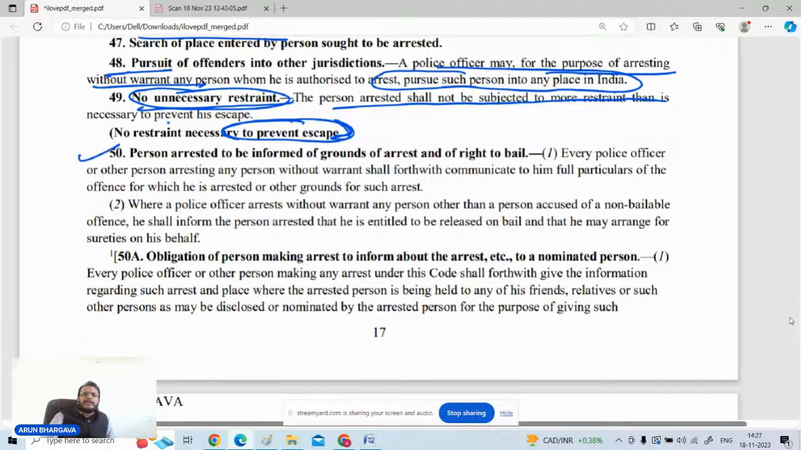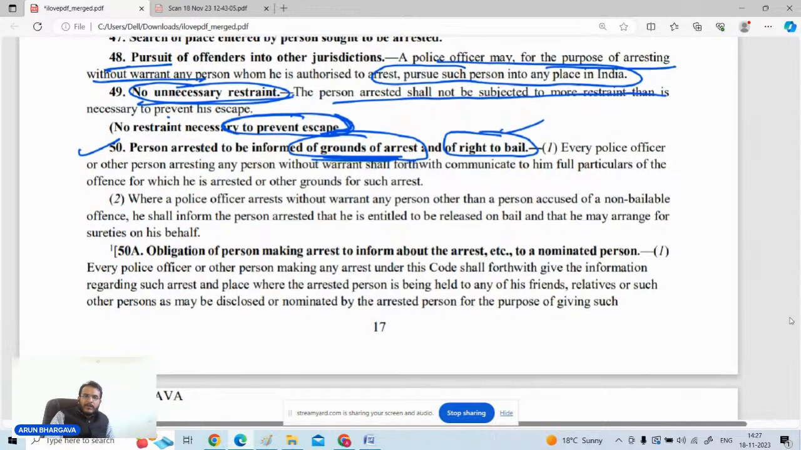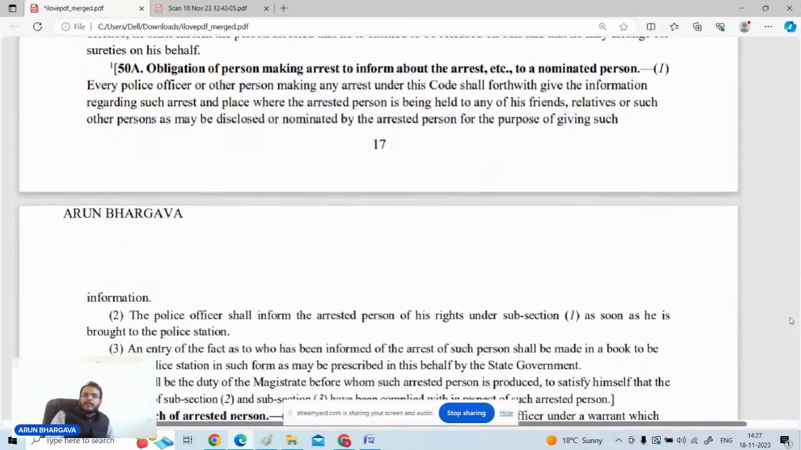Thereafter, section number 50 is there, which talks about that if a person is arrested, the authorities are bound to inform the grounds of arrest to such person, and if there is a right to bail, they will also be informing that yes, you have a right to bail. Section number 50 capital A, obligation of the person making the arrest.